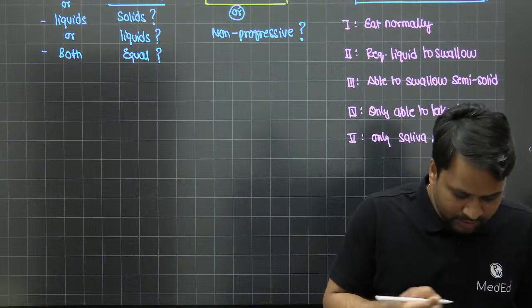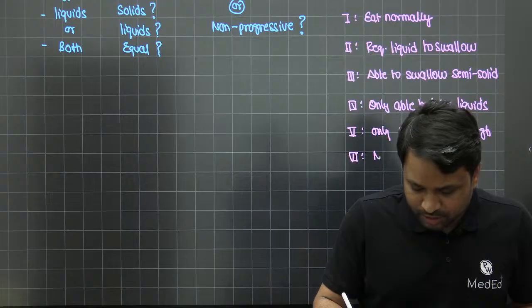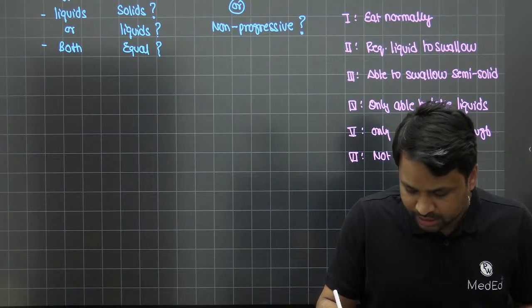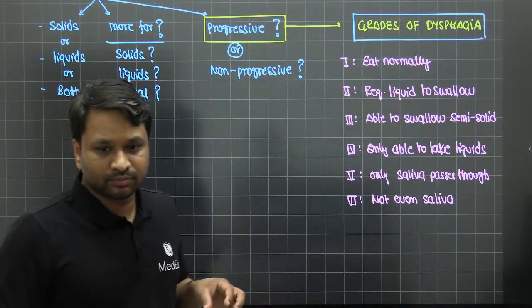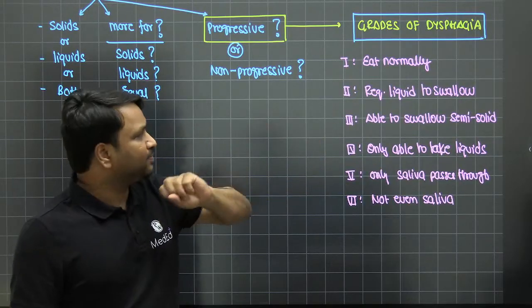Grade 5 is only saliva passes through. And the last one is grade 6, frank obstruction, not even saliva, which is extremely severe, right? So this is how you know the patient is having different grades of dysphagia. I'll explain it again.